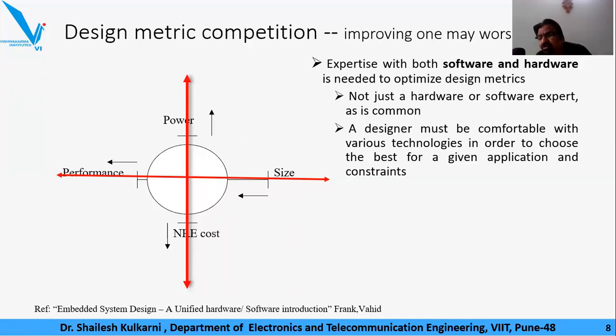The software technology of implementation is where you have a general purpose architecture, a processor, around which you develop the functionality with the help of different software approaches, which have flexibility and programmability.